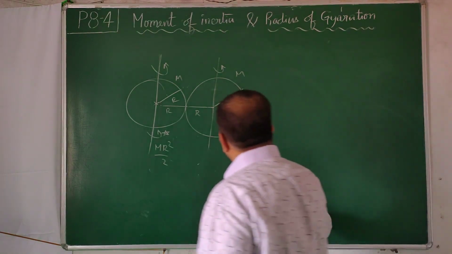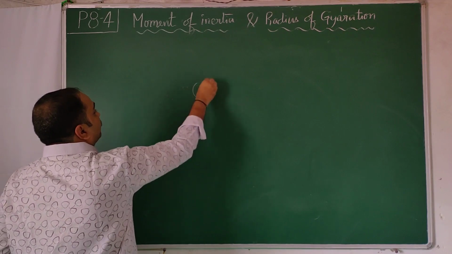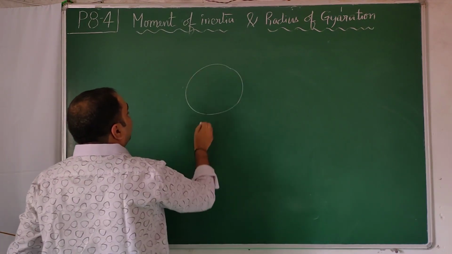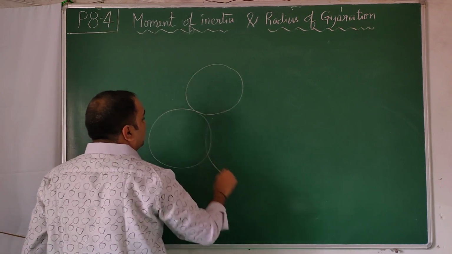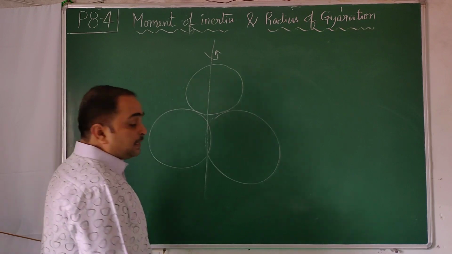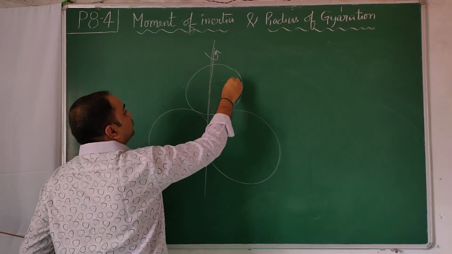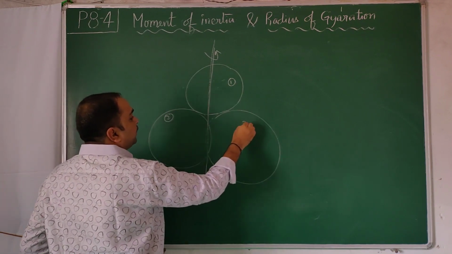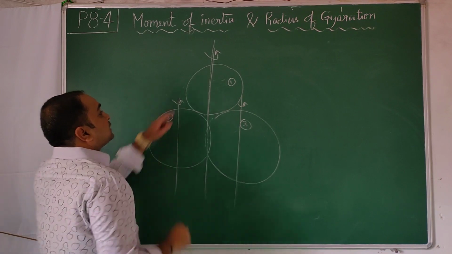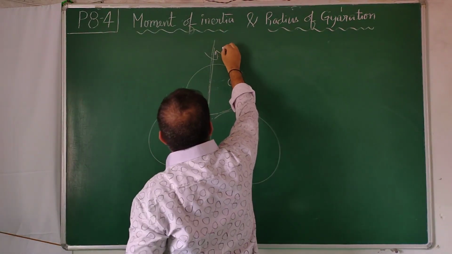Similarly, there is a full solid sphere. This is another solid sphere. This is another solid sphere. All are identical masses. Moment of inertia about this axis I want. This is the diameter of this. Say this is 1, 2, 3. About this axis I know, about this axis I know, about this axis I know individually. So this axis finally I call the star axis.